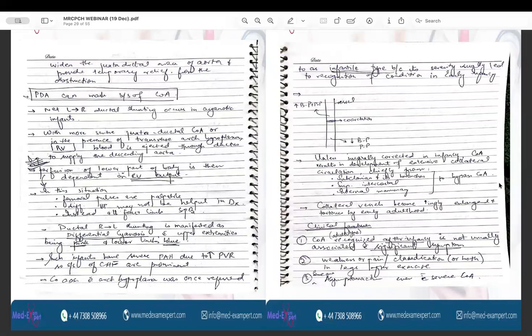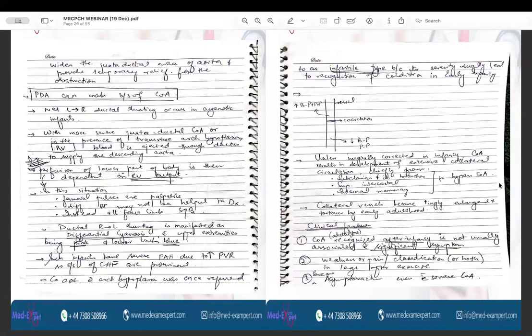So if the coarctation of aorta is not corrected surgically in early infancy, what happens? There is a development of extensive collateral circulation, and this collateral circulation is directly derived from three of the main arteries, which are the subclavian arteries, the superior intercostal artery, and the internal mammary artery. The purpose of this collateral formation is to bypass the coarctation of aorta and restore the circulation. With the passage of time, these collateral vessels become increasingly enlarged and tortuous by early adulthood.